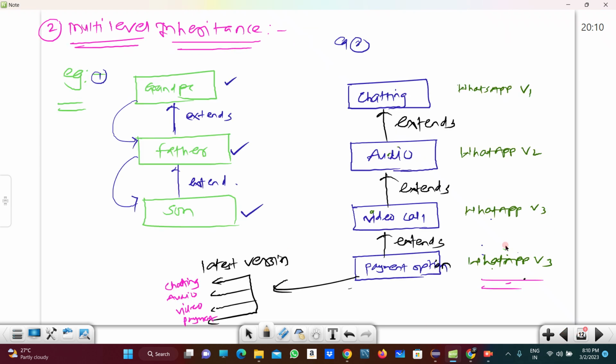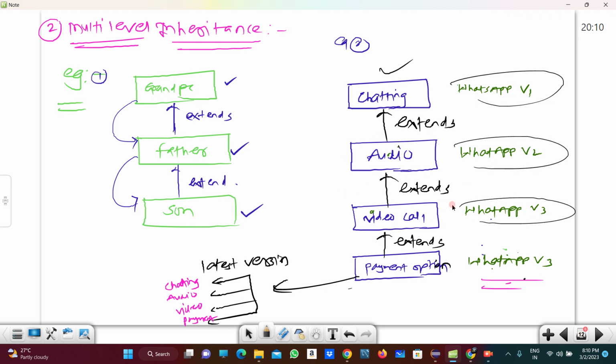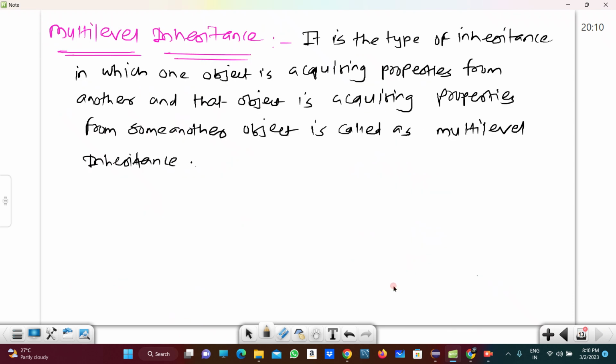And recently we saw the example of multi-level inheritance. This is the best example of WhatsApp. In version 1 there is a chatting facility, in version 2 the audio call is available, and in version 3 there is a video call. In the latest version there is a payment option too, and since we are using the latest version, we are using all these facilities: chatting, audio call, video call, and payment, right? So this is an example of multi-level inheritance.